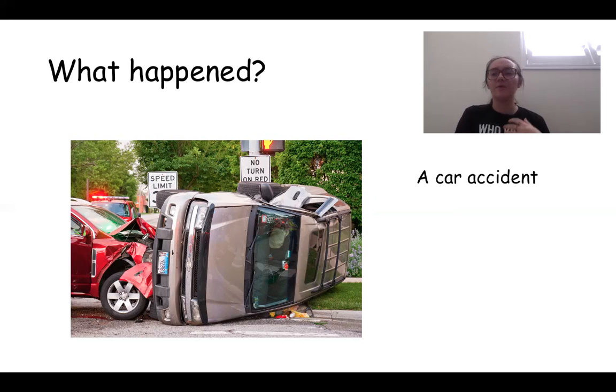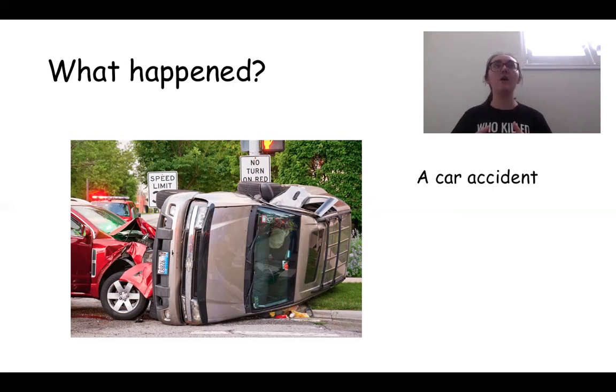So if there was a car accident and you saw it and the police are asking you to tell them what happened, you wouldn't say, oh, a car accident, that's what happened. They know that a car accident happened. What they want to know is how it happened. So you have to explain the order of things that happened.